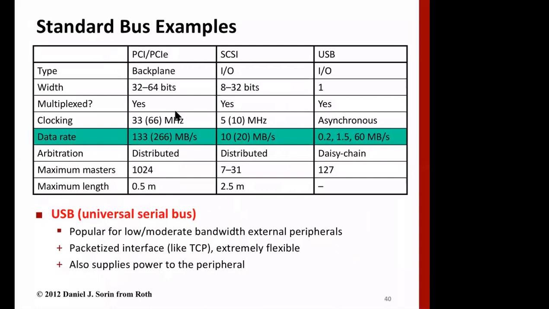So these are different bus examples: PCI and PCIe. PCIe is the latest one, and then there is the USB bus, SCSI bus, etc. Please go through it if you are interested, if you have time. Note that the width of the USB bus is 1. That's interesting, right? It means that the USB bus uses 1 bit at a time.